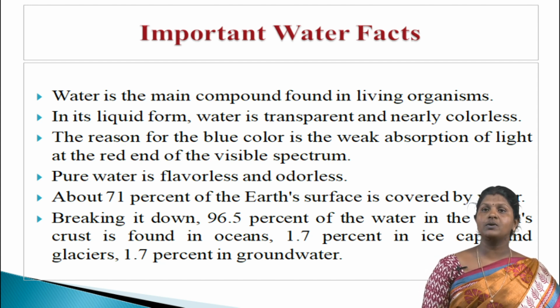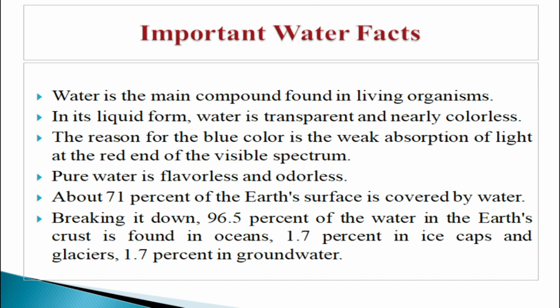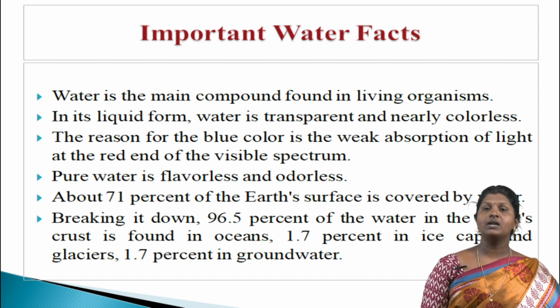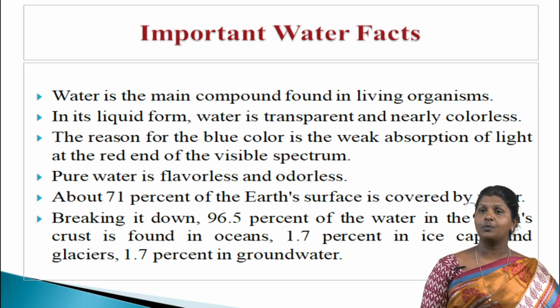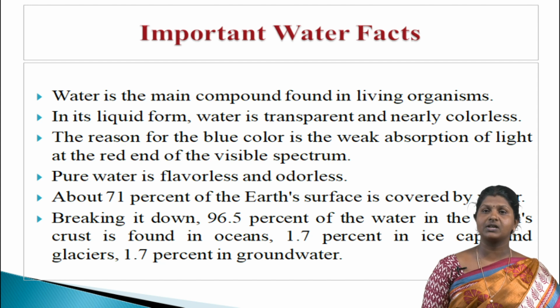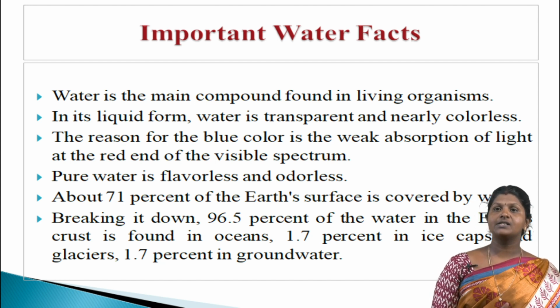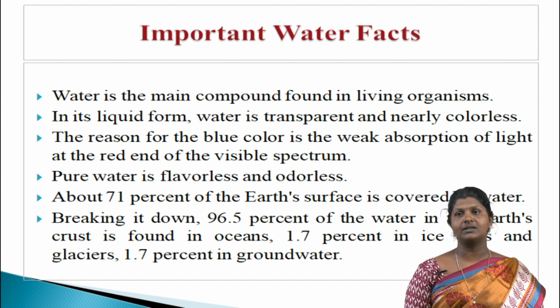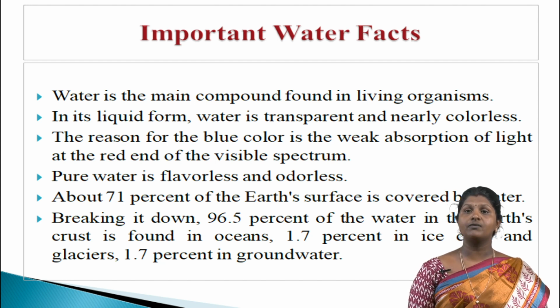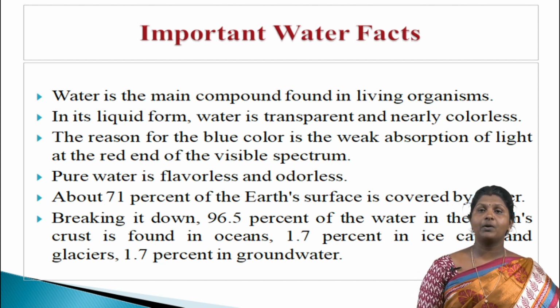About 71% of the earth's surface is covered by water. Breaking it down, 96.5% of water on the earth is found in oceans, 1.7% in ice caps and glaciers, 1.7% in groundwater, a small fraction in rivers and lakes, and 0.001% in clouds, water vapor and precipitation. Only about 2.5% of the earth's water is fresh water. Nearly all of the earth's fresh water, 98.8%, is only in ice and groundwater.